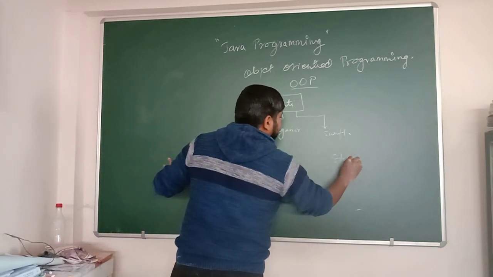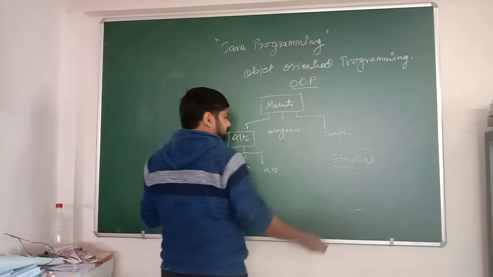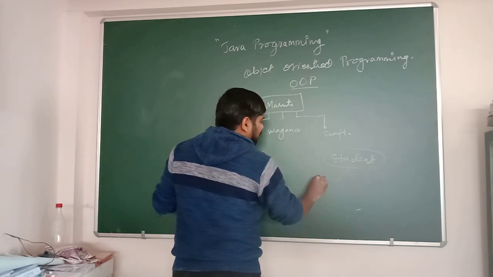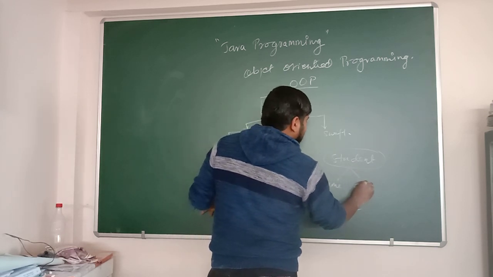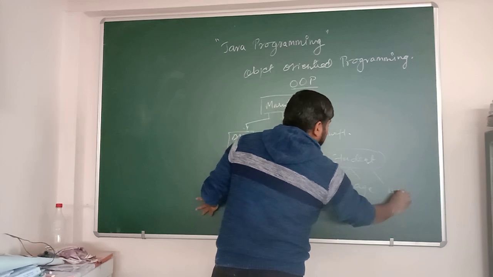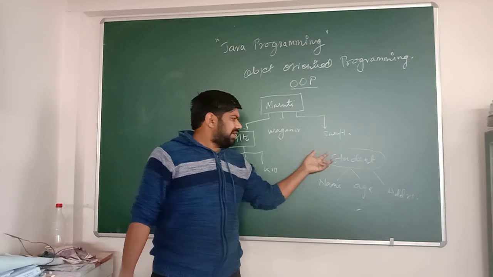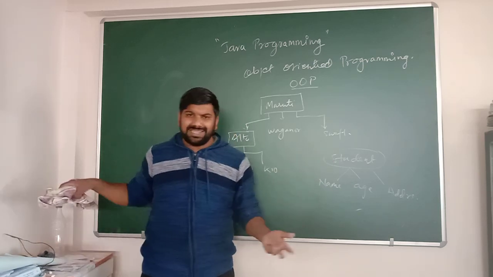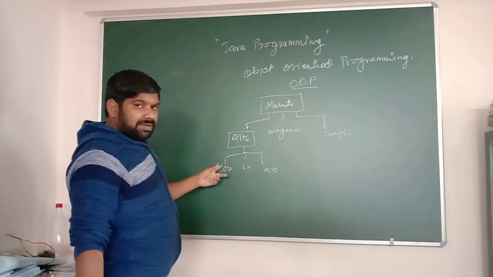Take an example, a student. A student has its own name, age and address. Okay, so these are the objects of this student. We can say that a student has also its own characteristics and behaviors. I think it has become clear now. Okay.